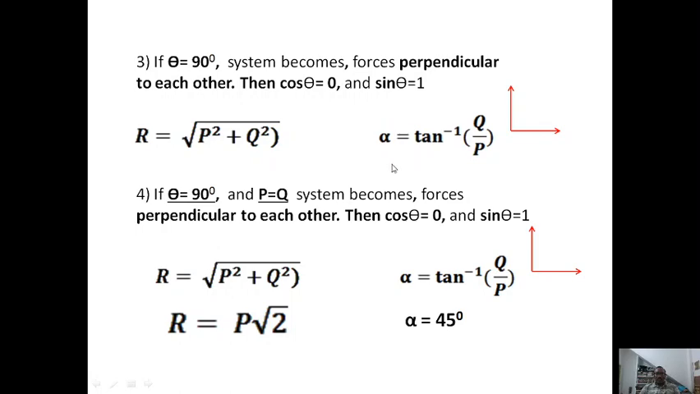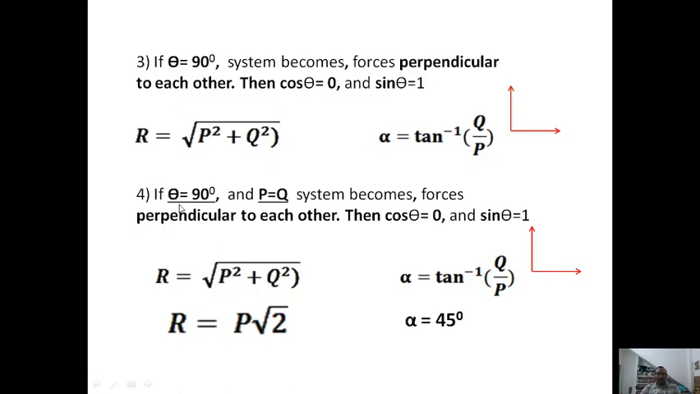Therefore, the direction of the resultant will be very simplified. Alpha is equal to tan inverse q by p, that is tan inverse of q by p. So these are the standard or special cases you have to remember for your competitive exams, where they will ask these types of simple questions and you can tick the multiple choice answer in 4 or 5 seconds. Hence, these four cases, the earlier two cases and these two cases, you have to remember for the competitive exams.